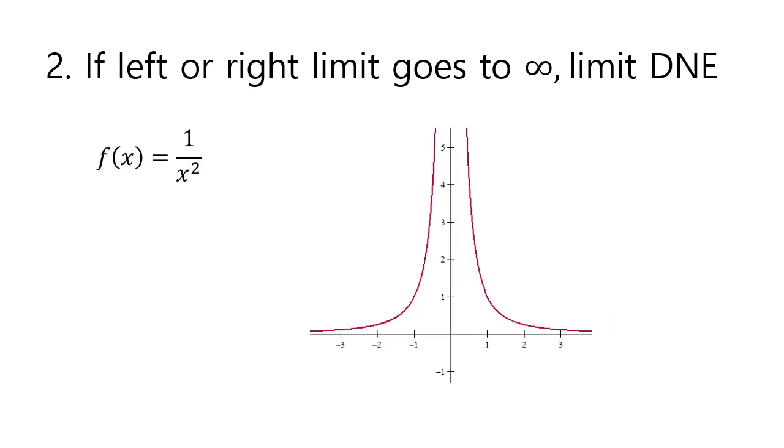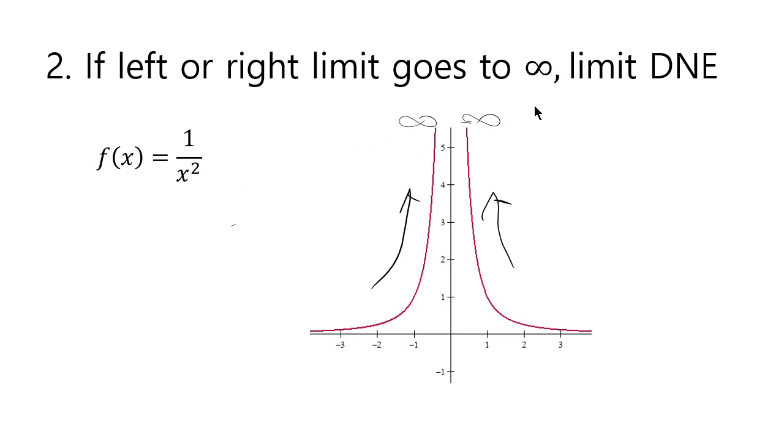Okay, now here is another example. You have 1 over x squared. In this case, you see that the limit from the left is positive infinity and from the right is also positive infinity. And since both the left and right limits are positive infinity, we have a situation where the limit does not exist, but you can be more specific.